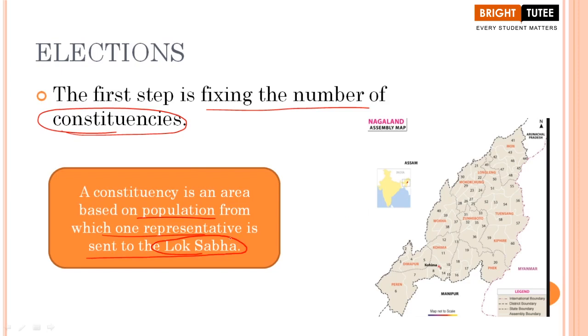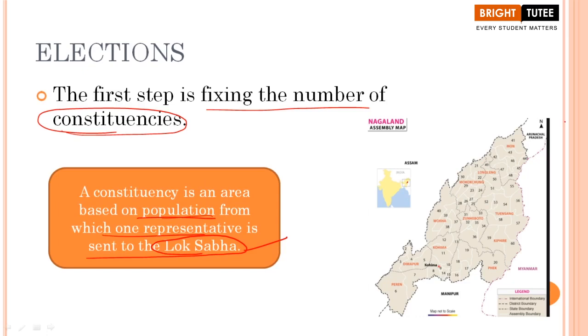Lok Sabha, what does that mean? This is a part here of the lower house of parliament, right? I already have told you, Rajya Sabha is the upper house, Lok Sabha is the lower house. So from each state, from each constituency in a state, a member is elected and he is sent to Lok Sabha. He becomes an MP, right? Member of Parliament. So constituency, what is that? It is an area based on the population.